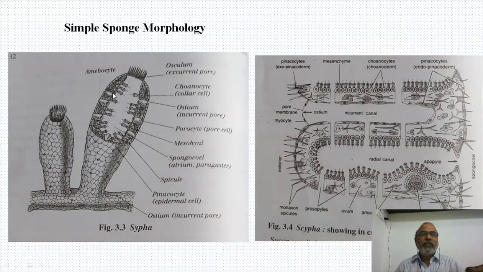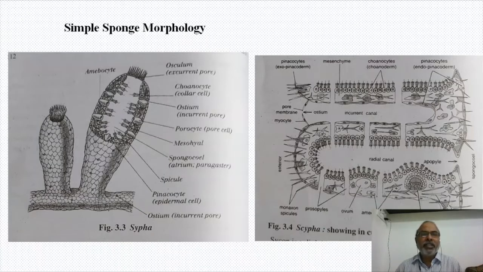What is the use of having pores? These pores take water from outside and give it to the very wide cavity inside a sponge called the spongocoel, and water goes outside from the spongocoel through a very big opening known as the osculum. Many different types of cells are present, and the cells divide their functions.